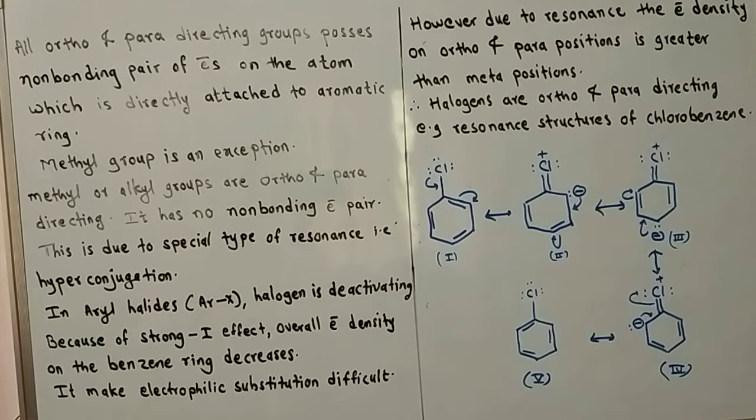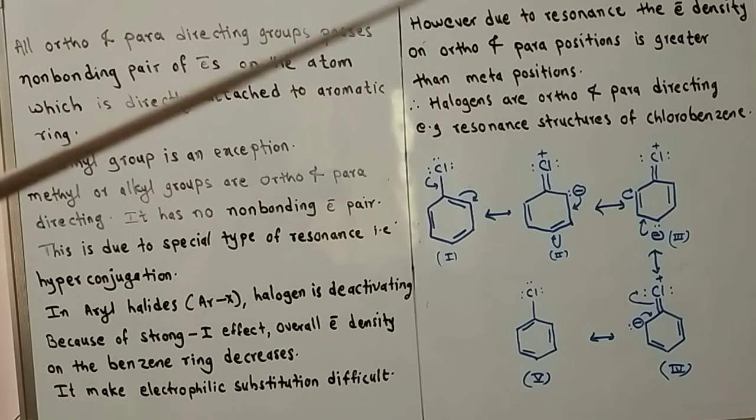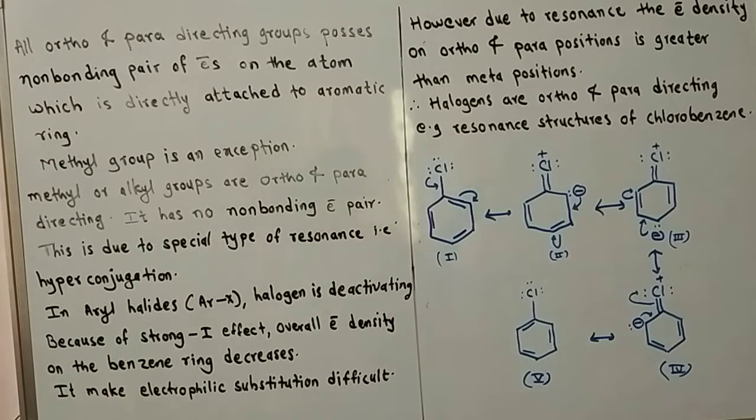and therefore it makes electrophilic substitution difficult, as the electrophile, that is E+, a positive ion, an electron-deficient species, is attracted to an electron-rich center. But due to the presence of halogen on the aromatic ring, because of the minus I effect, electron density decreases, therefore electrophilic substitution becomes difficult. However, due to resonance, electron density at the ortho and para positions is greater than at the meta position.